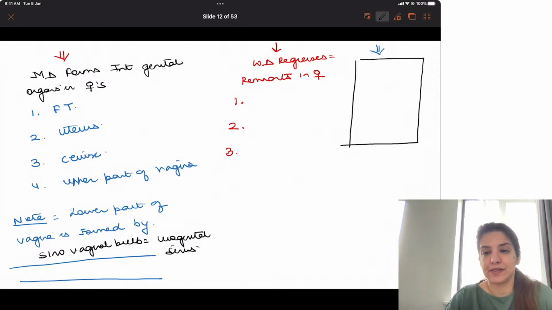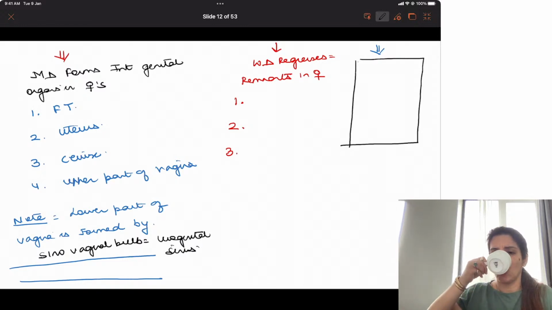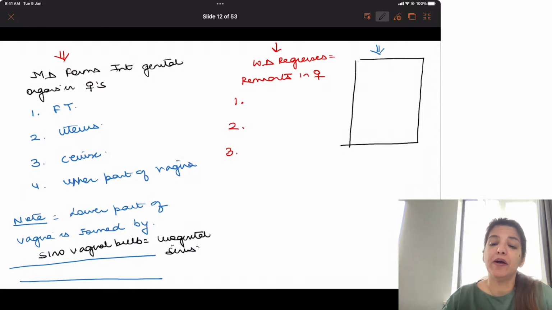If you have the option of sinovaginal bulb, that is a better answer. If sinovaginal bulb is not given, then you go for urogenital sinus. So the upper part of vagina is formed by Mullerian duct, and the lower part is formed by the sinovaginal bulb, which is a part of the urogenital sinus.